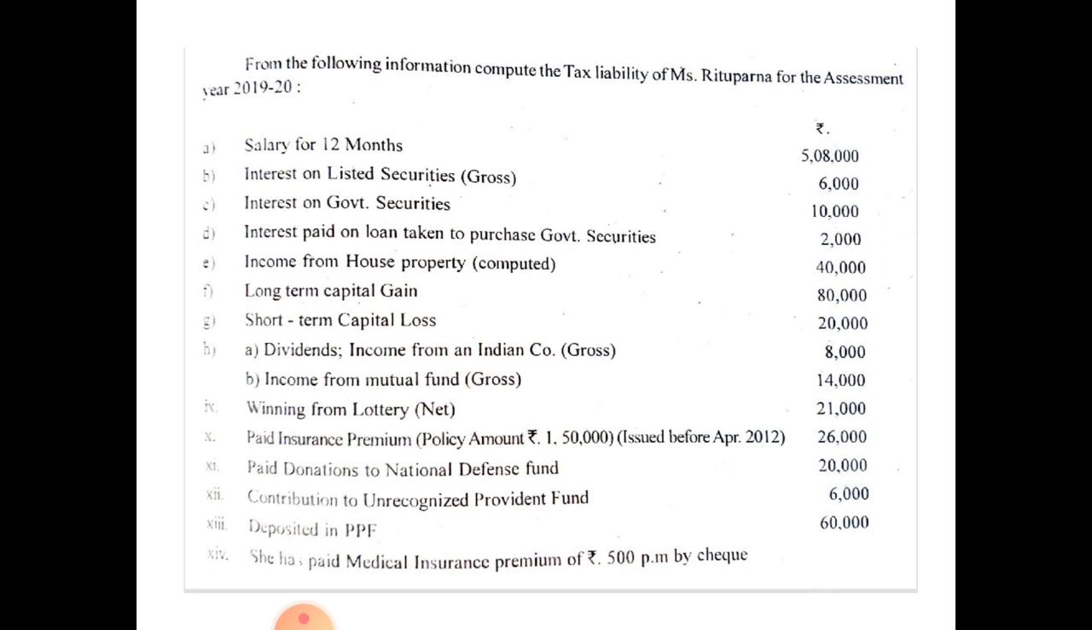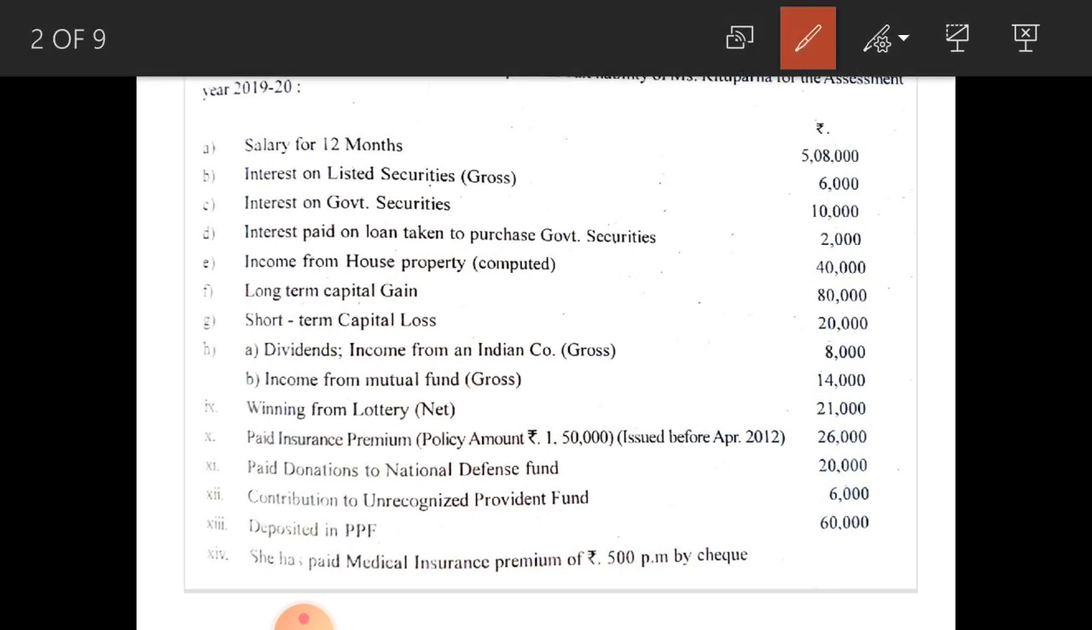And see the next one, interest on listed securities, gross amount is given 6,000, that means TDS is not deducted from this income. This comes under income from other sources. Next see, interest on government securities, it is also coming under income from other sources. Next, interest paid on loan taken to purchase government securities, it is interest paid, you have to deduct from the other sources.